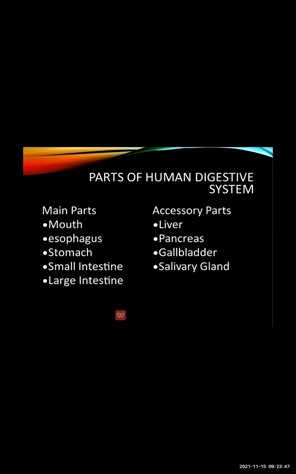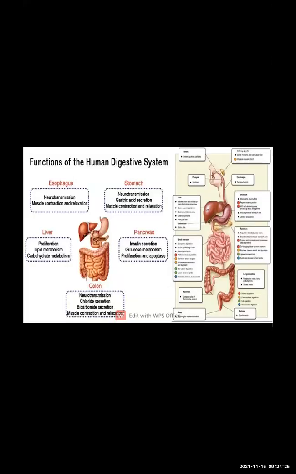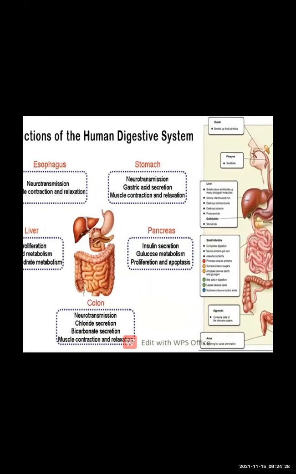Okay, so these are the main parts of the digestive system. The liver, pancreas, gallbladder, and salivary glands come under the digestive glands, and the other parts, such as the mouth, esophagus, stomach, small intestine, and large intestine, come under the alimentary canal. So the digestive system is divided into two parts: the alimentary canal and the digestive glands. Now, each function of the digestive system is different.